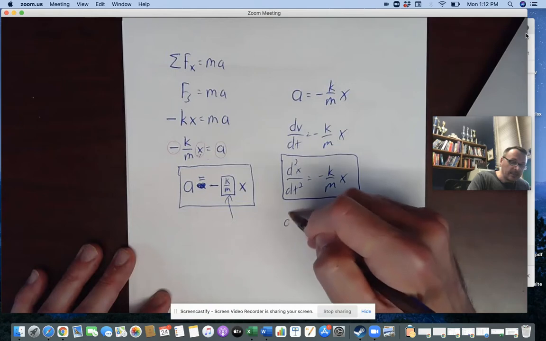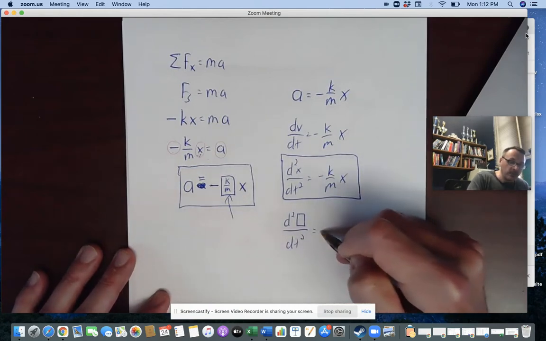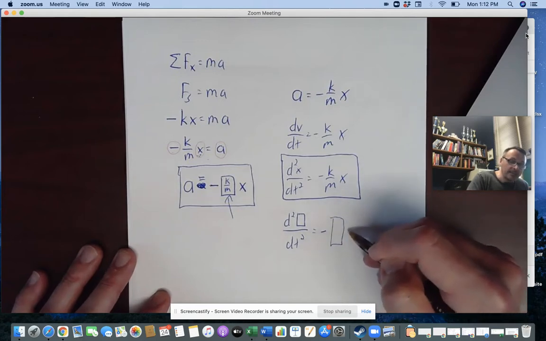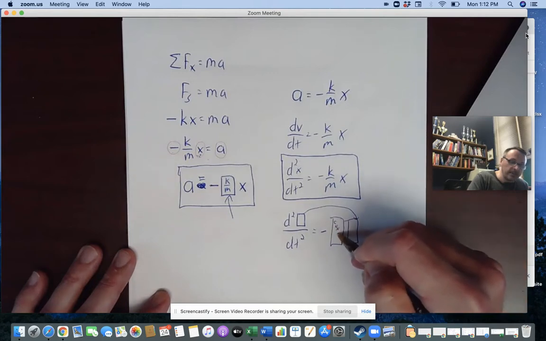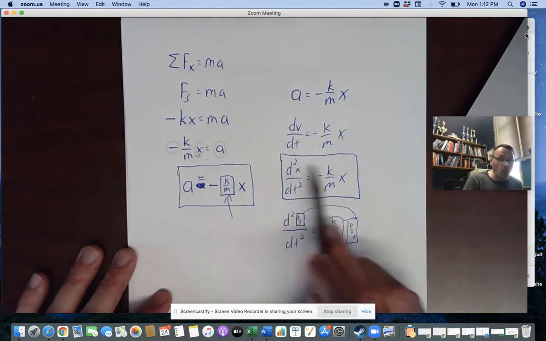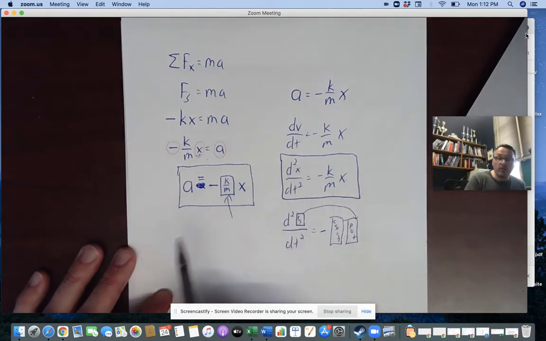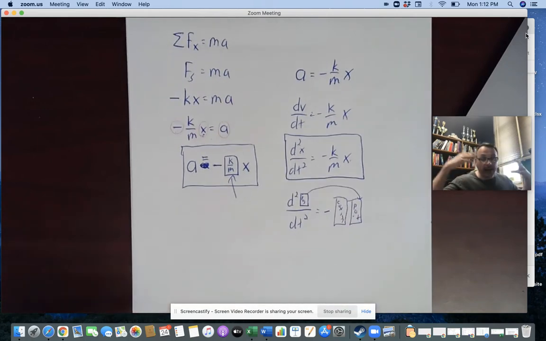Notice I have the second derivative of some position function with respect to time is equal to negative some constant times whatever that same position variable is. So this is a constant, this is position, and this is position. This could be y's, z's, thetas, r's, it could be anything as long as it's the same position variable here and here. That's just something to know about simple harmonic motion.